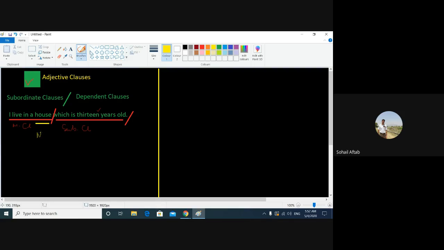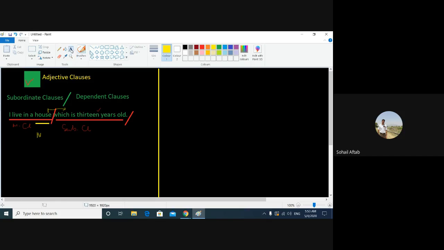The clause which is 13 years old directly points out the house. House is 13 years old here, and this clause modifies. Modify here means giving more information.